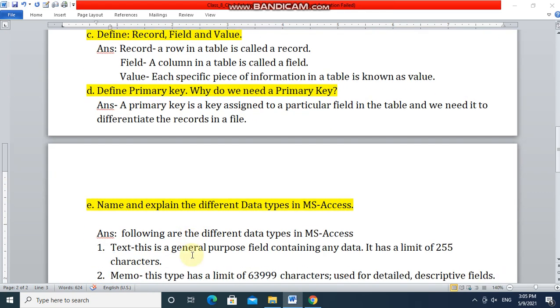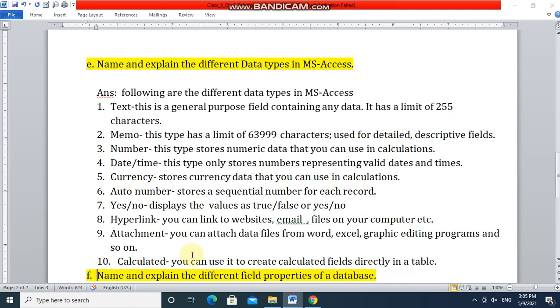Question number E, name and explain the different data types in MS Access. MS Access के different data types. Following are the different data types in MS Access. First is text. This is general purpose field containing any data. It has limit of 255 characters. Memo. This type has limit of 63,999 characters used for detailed descriptive fields.